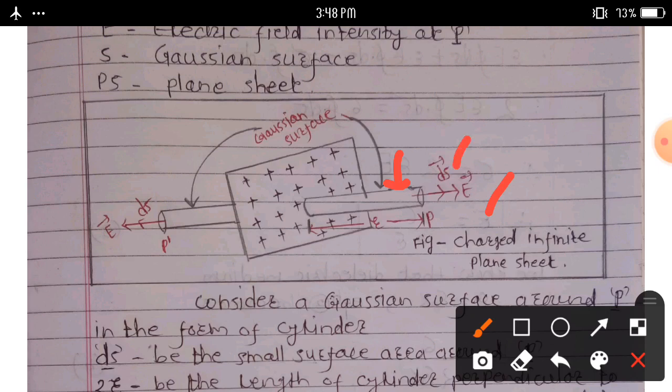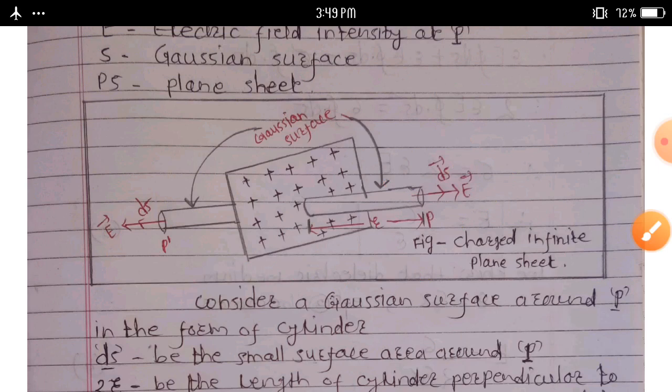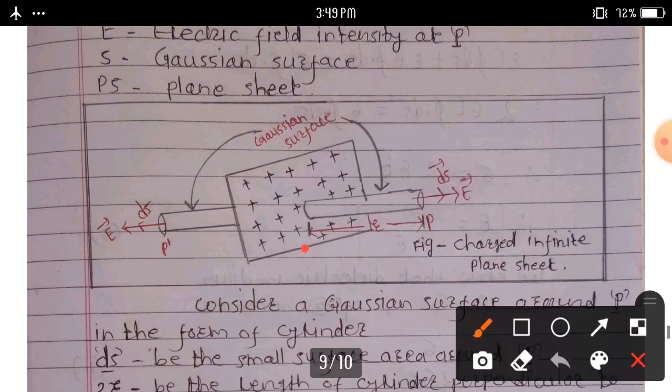Here ds be the small surface area around P. Let the length of the cylinder perpendicular to the plane sheet be such that point P lies at the same distance small r on the other side. On one side the length is small r, and on the other side the distance is small r.